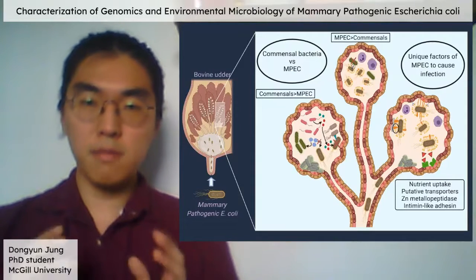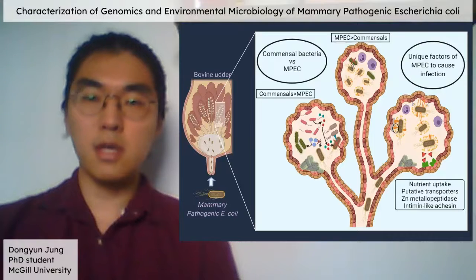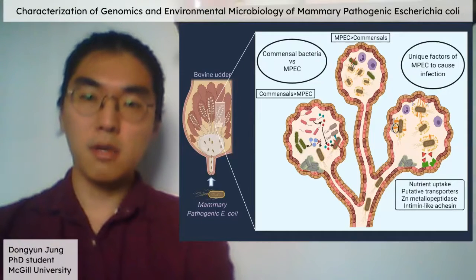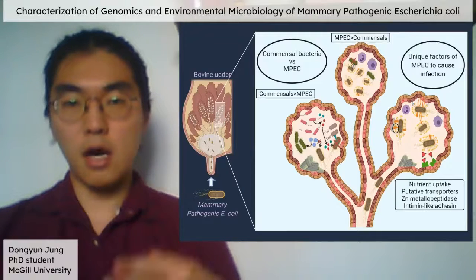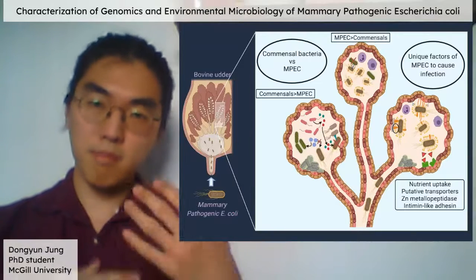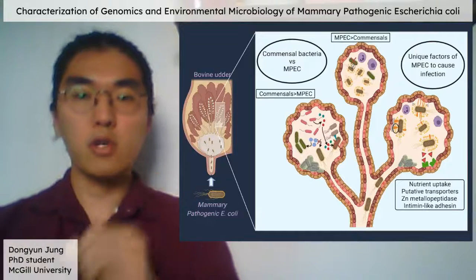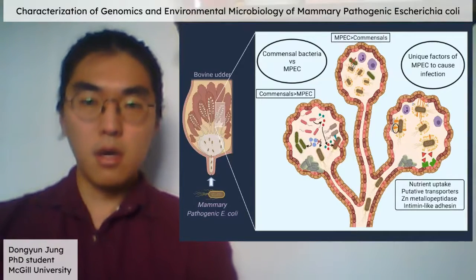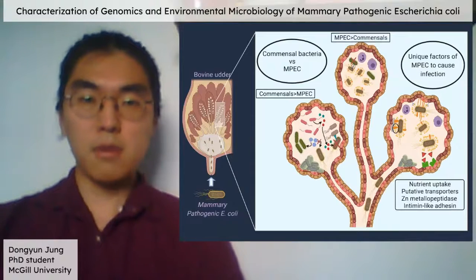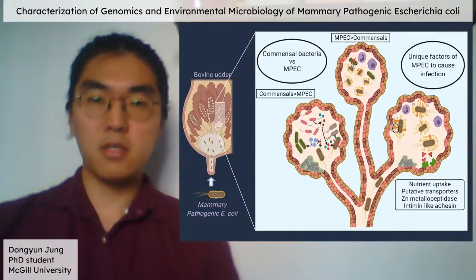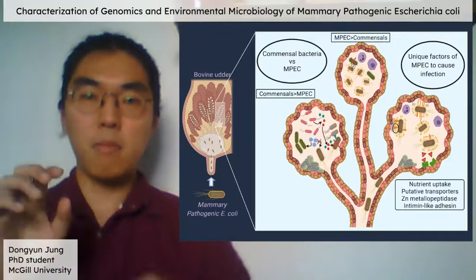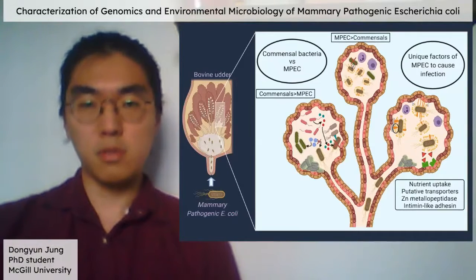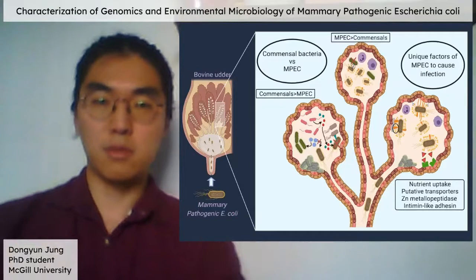Therefore, the objective of this study is to develop a better understanding of MPEC by focusing on two objectives, including genomic characterization of MPEC and investigating how the community structure of the mammary microbiome changes before, during, and after infection in quarters affected by MPEC. For the first objective, I have conducted a comparative genomic analysis of larger sets of MPEC and bovine commensal E. coli, which are more than 200 genomes in total, by whole genome sequencing and pangenome comparison.